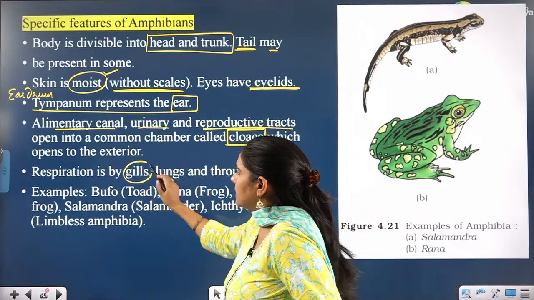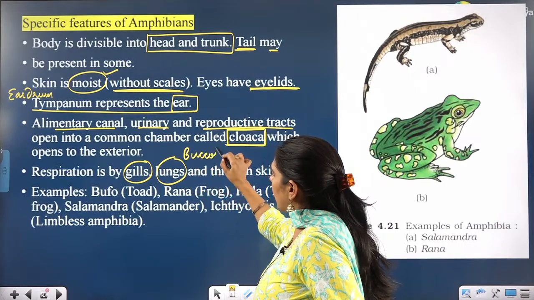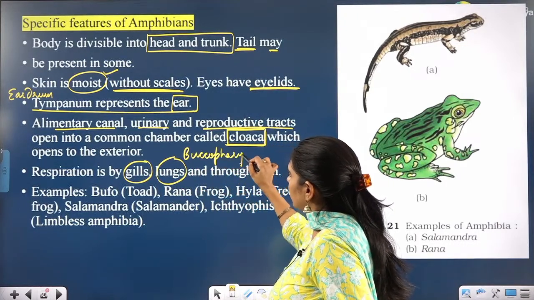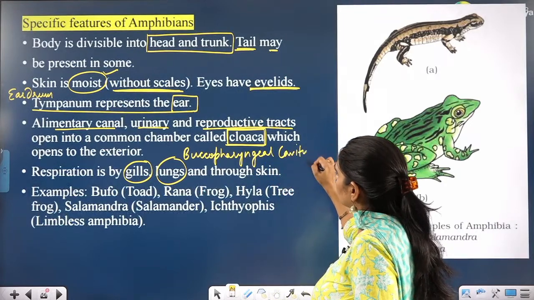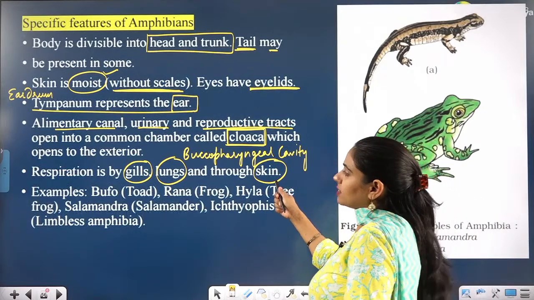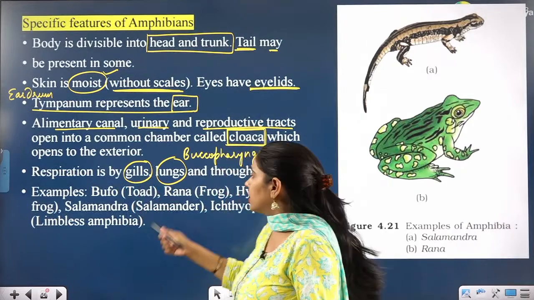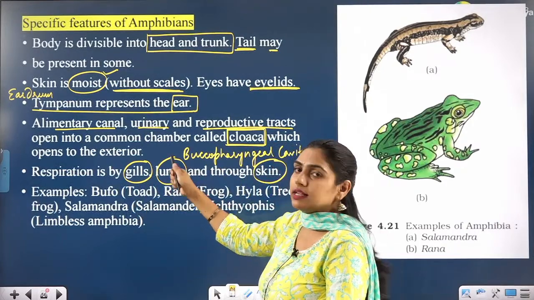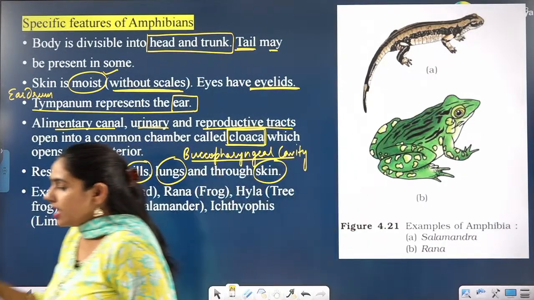Respiration is by gills, by lungs, by buccopharyngeal cavity also, buccal cavity or buccopharyngeal cavity, and also through the skin. So they show cutaneous respiration, they show branchial respiration, they also show pulmonary respiration and respiration through the buccopharyngeal cavity.